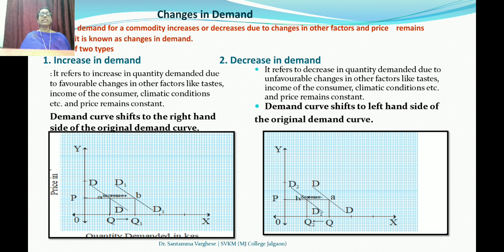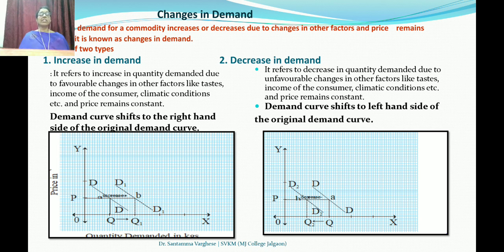On the Y-axis price is given, on the X-axis quantity demanded is given, DD is the original demand curve. Here, rather than the price, other things change and the demand curve shifts, price remaining constant. The price is OP only and the demand curve shifts forward, that is, to the right side, showing that because of the other factors there is a rise in demand.